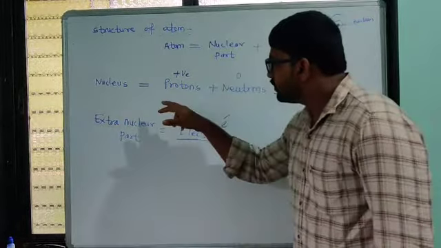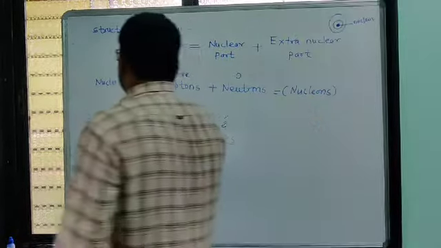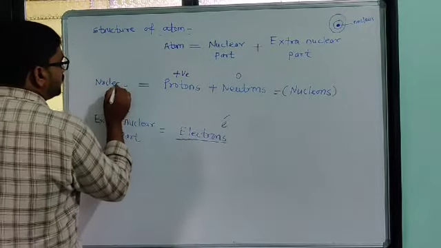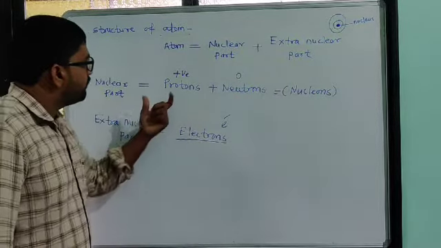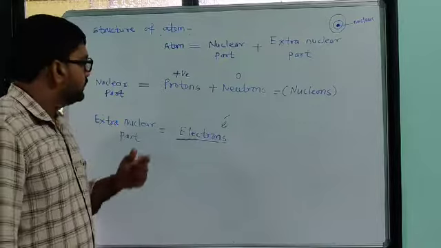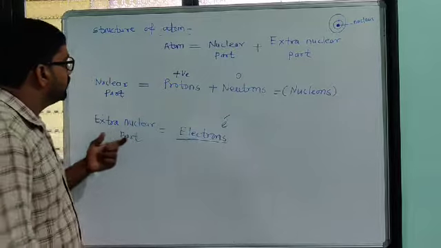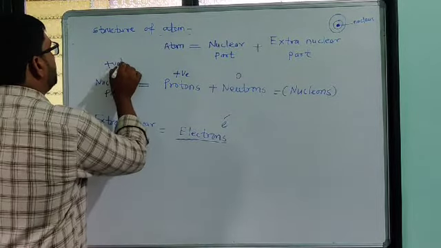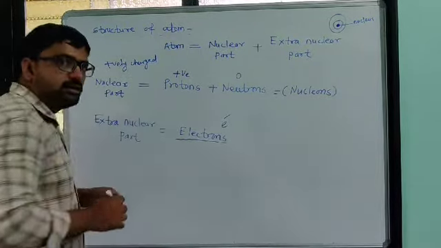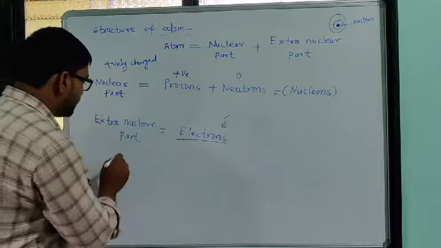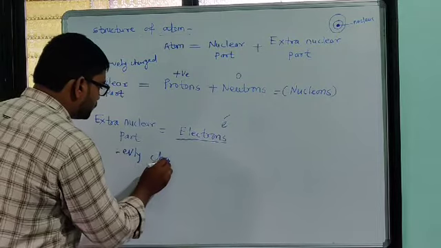The nuclear part means the nucleus, which is made up of protons and neutrons, and it is positively charged. The second is the extra nuclear part, which is negatively charged.